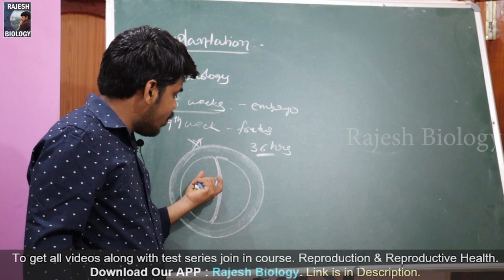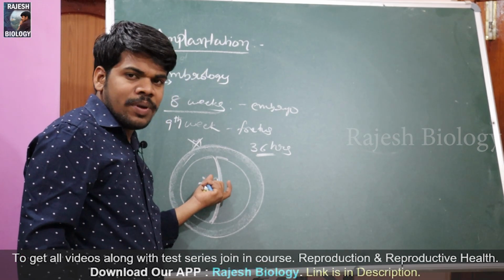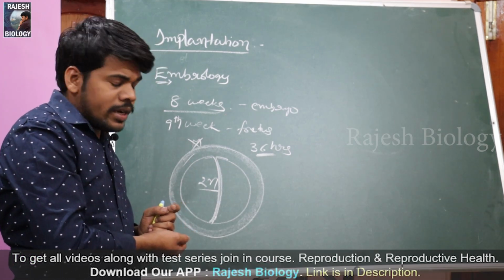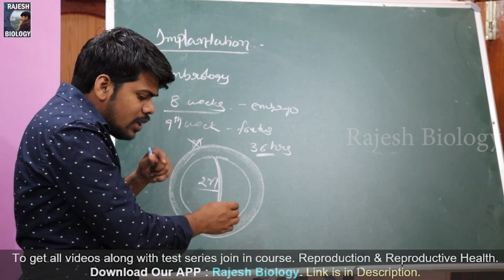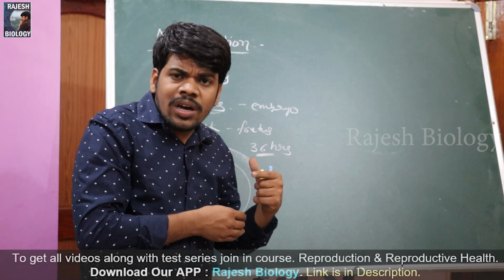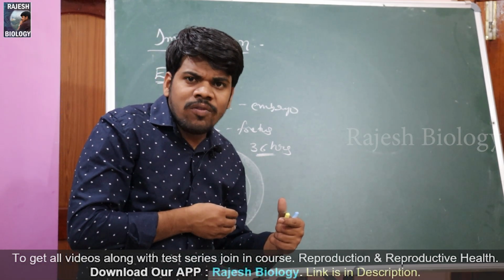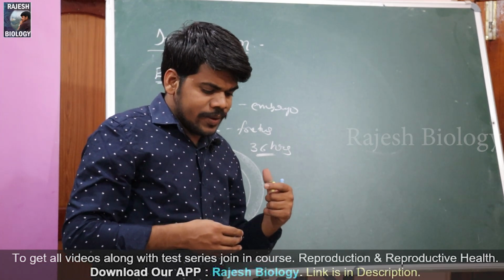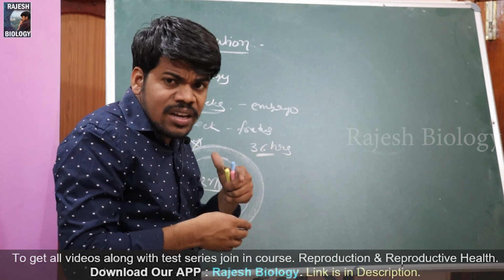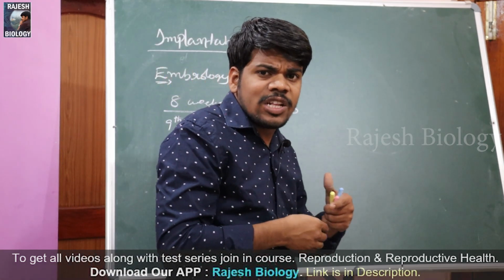The zygote develops into the two cell stage in this manner, and these two cells are covered by the zona pellucida, and this starts moving from the ampullary isthmic junction to the uterus through the fallopian tube, from the ampullary isthmic junction to the isthmus, and then in the isthmus it moves in a slow manner.